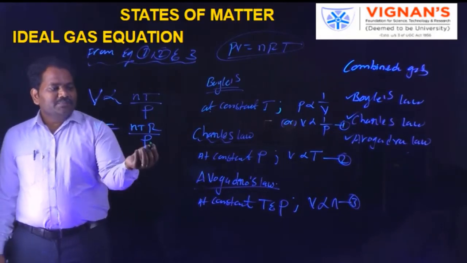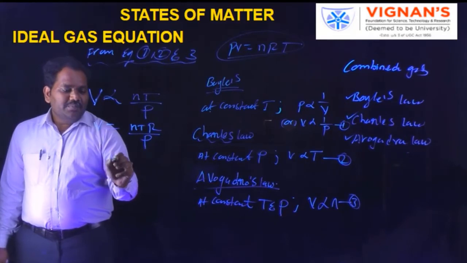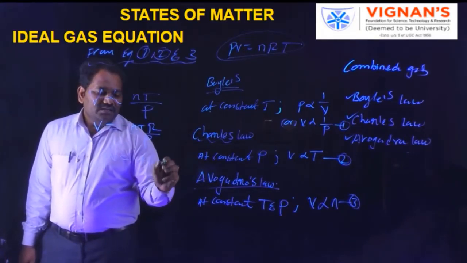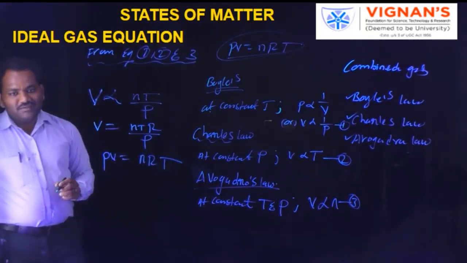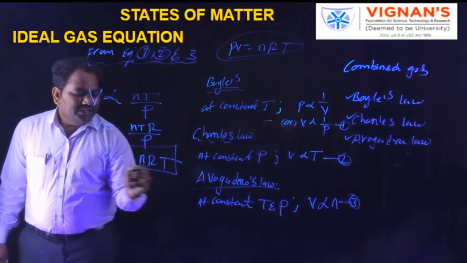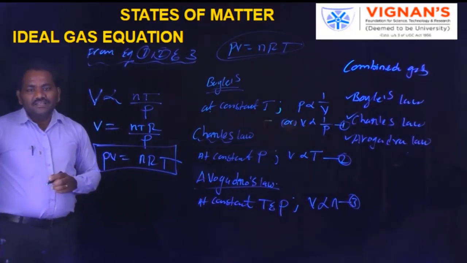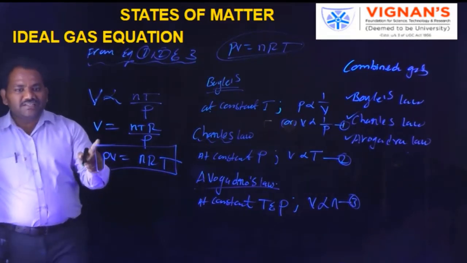Then this equation is rearranged. PV is equal to nRT. This is called the ideal gas equation. This equation is called the ideal gas equation.